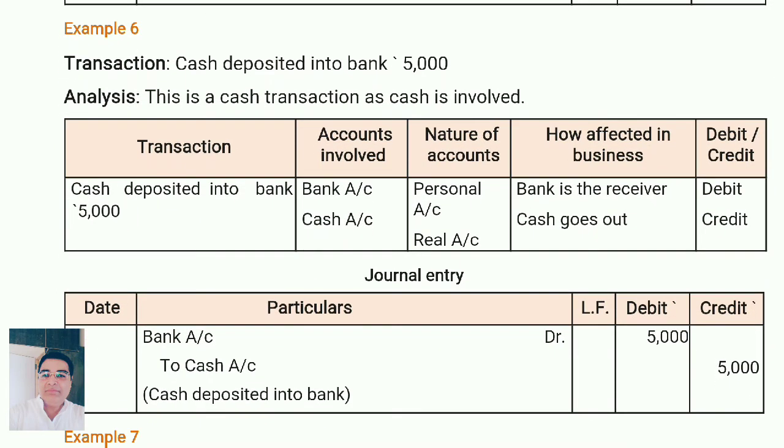Next one, illustration 6. Cash deposit into bank. Now whenever you are doing something, this is your own company, you are preparing your own account. When you deposit the amount into the bank, then what happened? Cash goes out. So cash is credited and bank is debited because bank is the receiver, and cash goes out. So bank account debit to cash account. So whatever goes out will be credited.